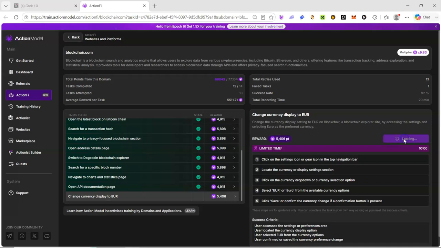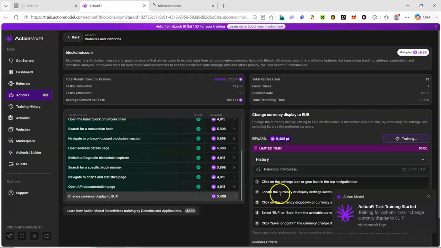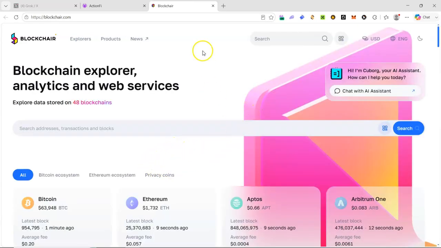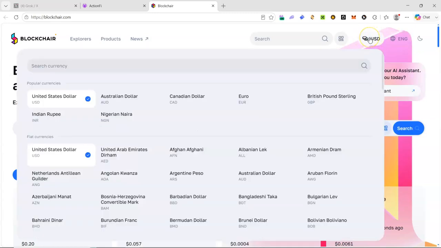Now I have to start it immediately. Change currency display to EUR, to Euro. So this is what we'll do. Click on the setting icon, locate the currency, click on. You may not find a setting icon here, but there's a currency display here that you can just see.